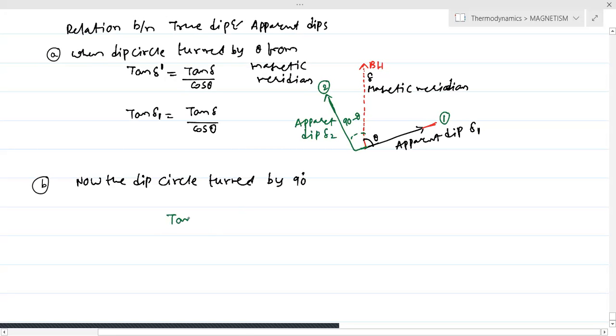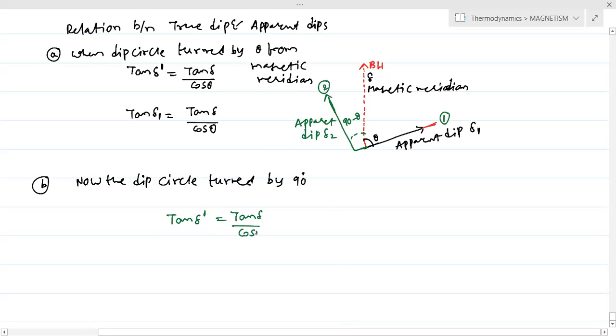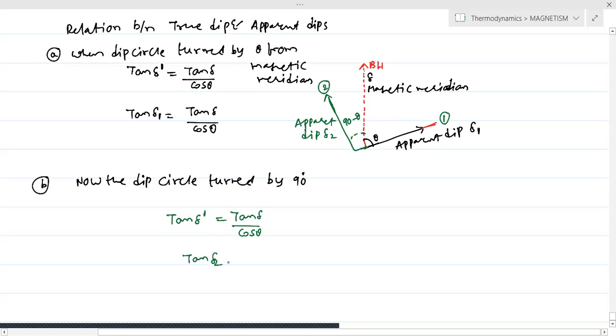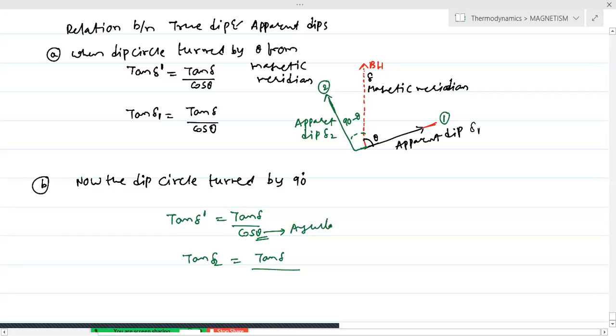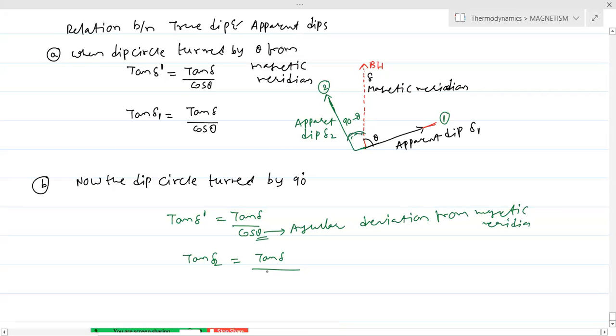So again we are taking tan delta dash is equivalent to tan delta by cos theta, and taking the apparent dip as delta 2, tan delta 2 equals tan delta by cos theta, where theta is the angular deviation from the magnetic meridian. But in this case the angular deviation from the magnetic meridian is 90 minus theta.